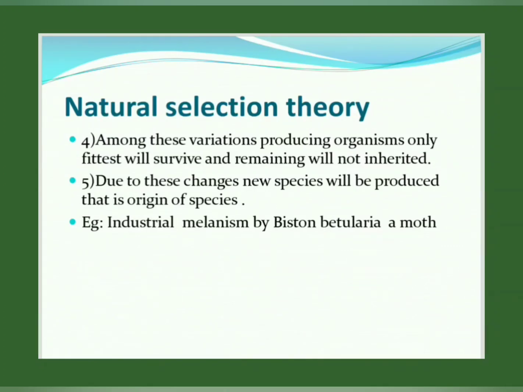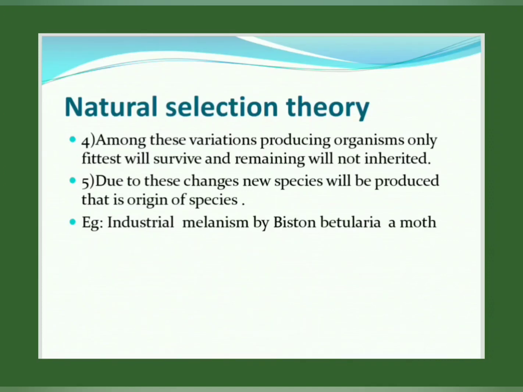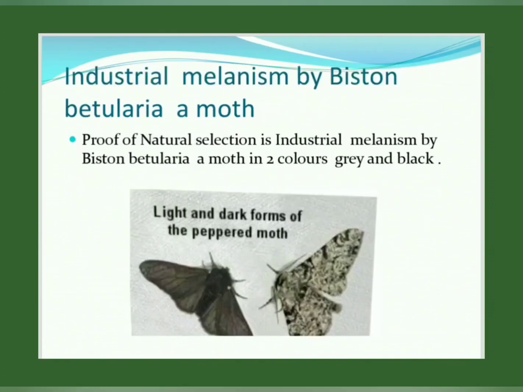So that is nothing but the example of Biston betularia, a peppered moth. If you observe, during the industrial revolution, which produced pollution, right? Due to that, when two moths are available, gray as well as black ones, the black forms increased but the gray forms decreased, because black ones do not appear to the predator, so they can escape. So the gray population decreased. Actually, this is natural selection. Nature selected the successful species. Black ones increased, gray moths disappeared.